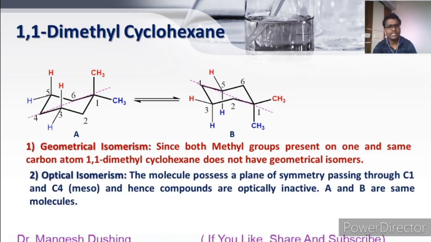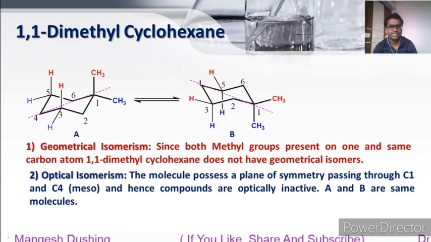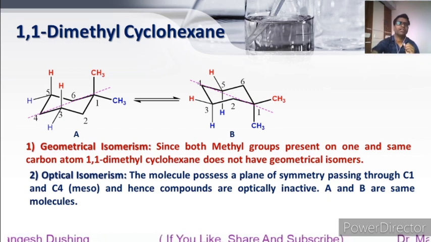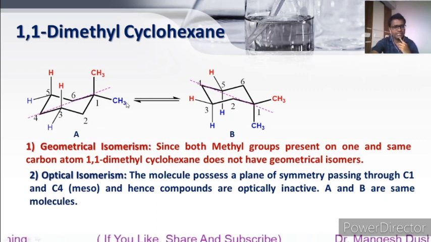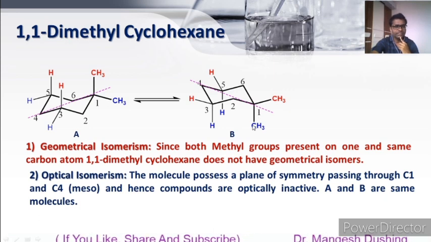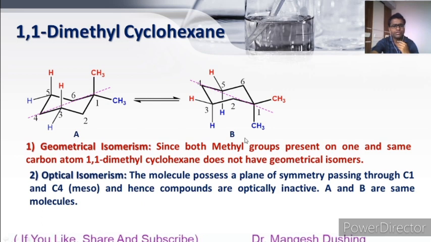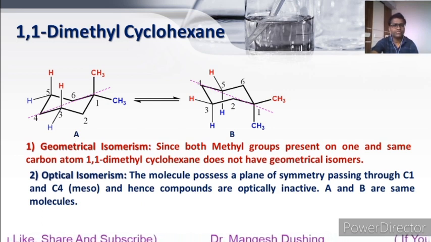Now we'll see if there is any optical isomerism or not. As in both structures, structure A and structure B, one methyl is axial and one methyl is equatorial. So it means that compound A and compound B are both the same. So they are one and the same molecule.